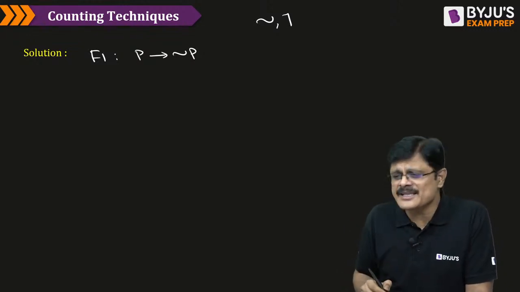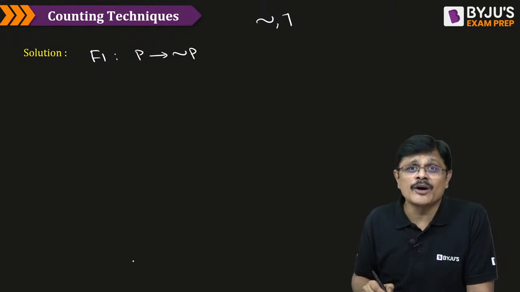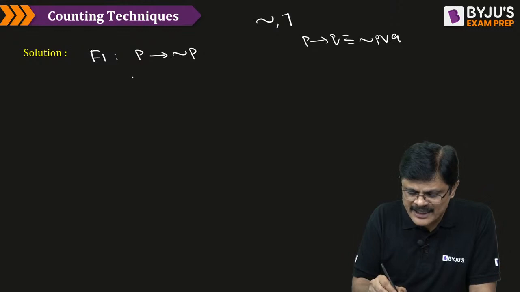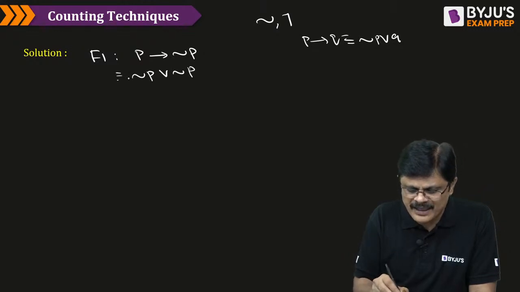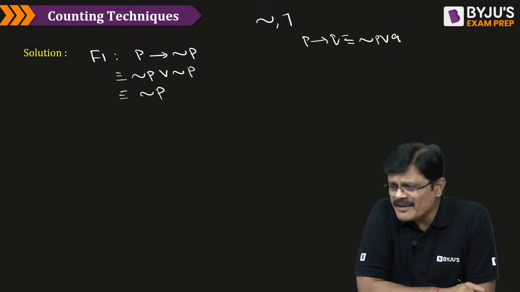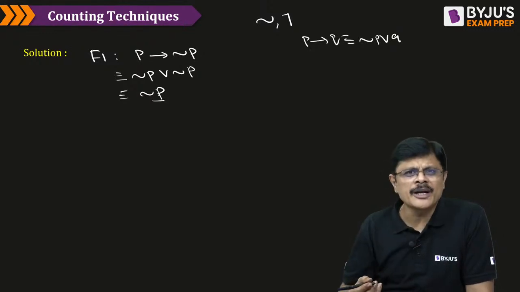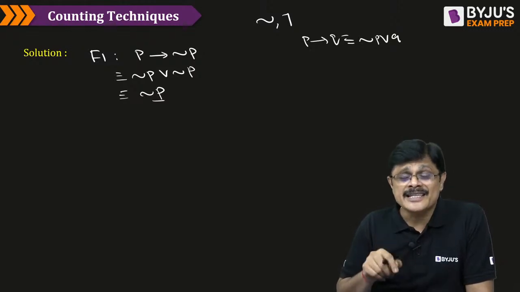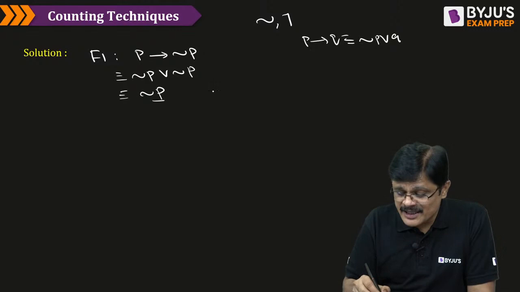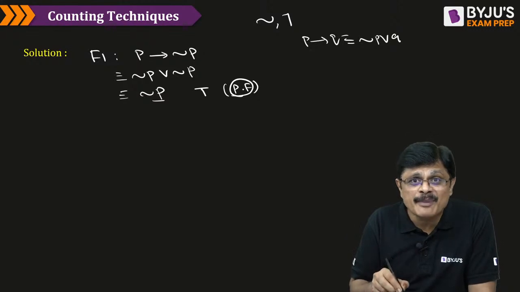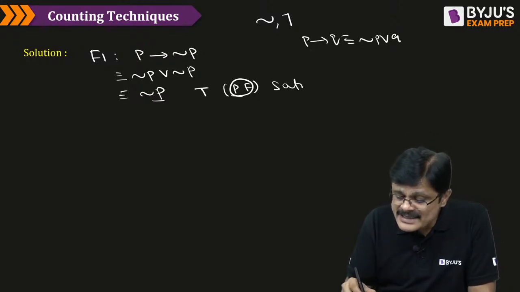Now what is P implies negation P equivalent to? We have something called the law of implication. What does the law of implication say? P implies Q is equivalent to negation P or Q. So by that rule, this can be expressed as negation P or negation P, and that is nothing but negation P. But can you say whether it is completely true or completely false? No. When P is true, it becomes false. When P is false, it becomes true. Because for one line of the truth table it is becoming true, we can call it satisfiable.